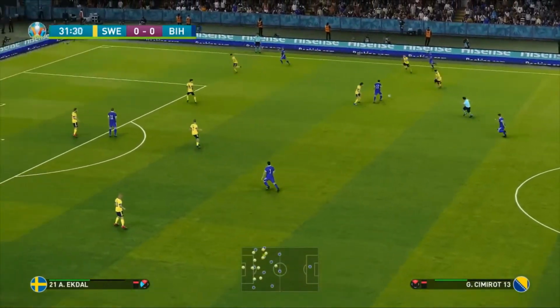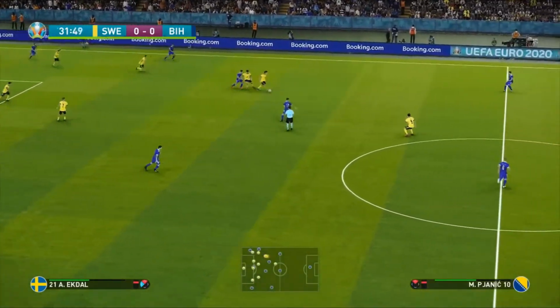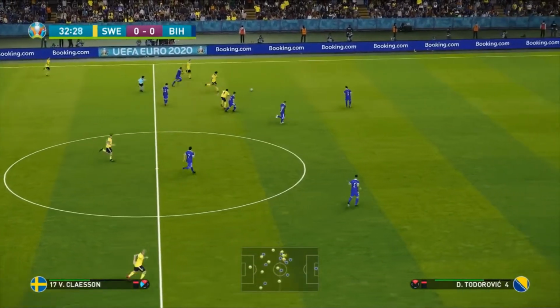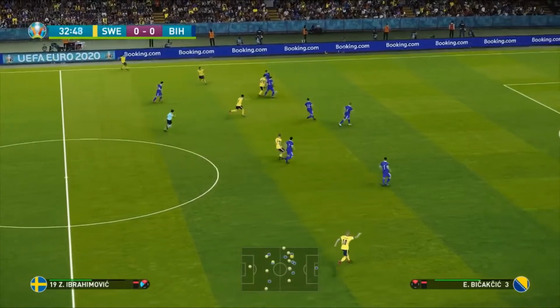Todorovic into Simiro. So good defending there by Sweden. Maybe they can hit on the break here because Berg's got some space to run into. He finds Victor Claesson. Now it's Ibrahimovic. Bicakcic is able to defend.